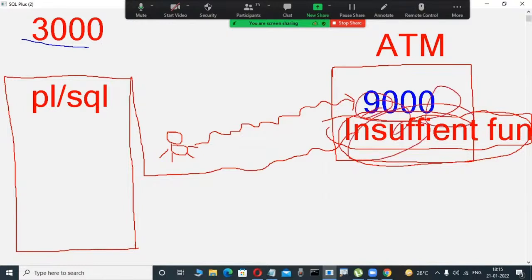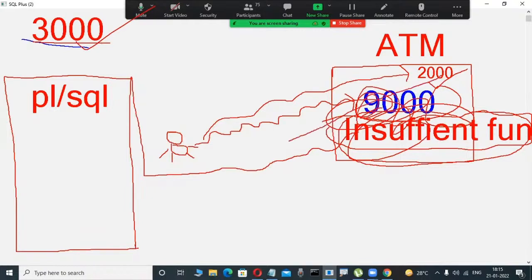Another scenario. For example, my balance is 3,000. Suppose I insert an ATM card and try to withdraw 2,000 rupees. Now it is possible. Why? Because my balance is 3,000, and 2,000 is less than 3,000. That's why trying to retrieve it is possible. We are withdrawing the money, 2,000, in this example.